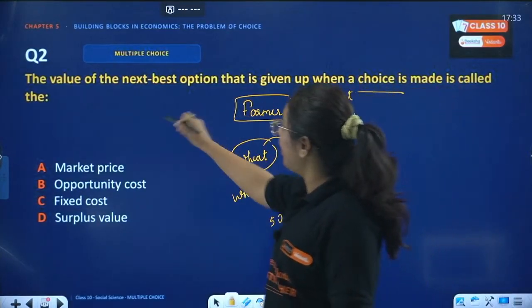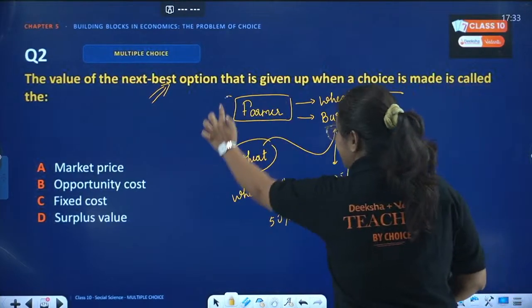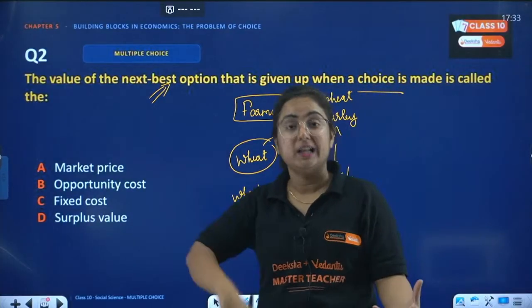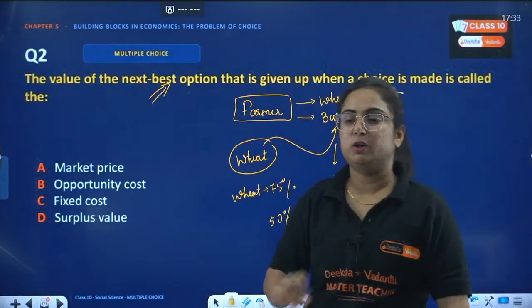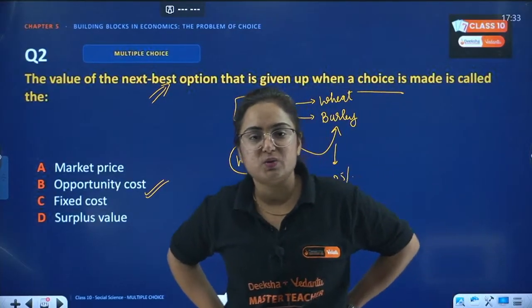So the value of the next best option, in this condition, gives you a choice that if not wheat, then what? That is particularly known as opportunity cost.